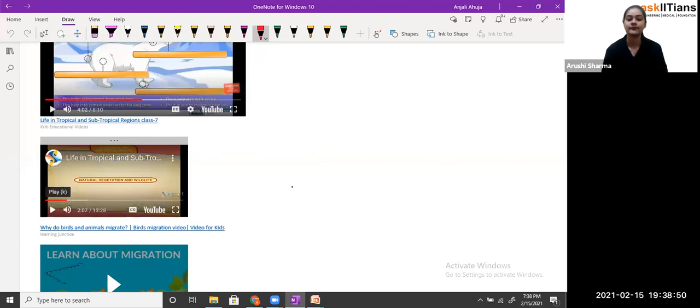Natural vegetation. So students, it's like that in the Amazon area, if you have noticed, it is having high humidity, and because of that you can see that no people are living there, because it is not comfortable for us to live in such a humid area with such a high amount of moisture, because we have seen that there is rainfall on a very regular basis at that place. So tropical areas are those type of areas where the rainfall is very high and they are having humidity in their surroundings. That's why it is not comfortable to live there.